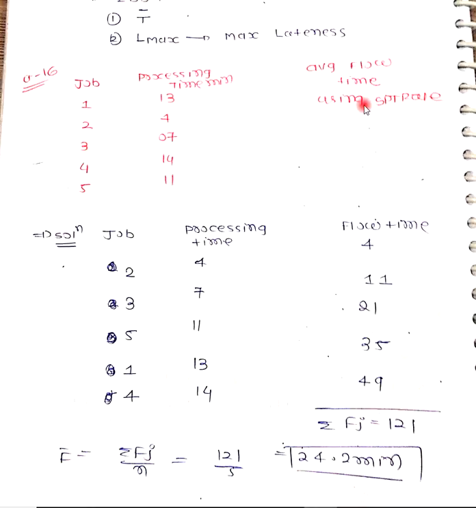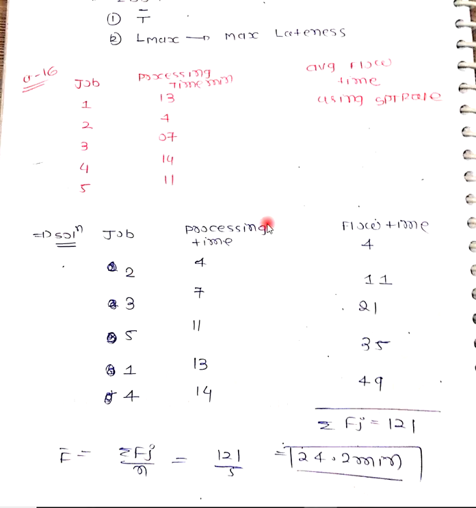So what is the average flow time using SPT rule? It means first of all you have to look at what the job sequence is by using the SPT rule. So for the use of SPT rule, you have to give the job sequence. First job is the least processing time, that is 4. Second processing time, that is 7. Third 11, 13, 14. So your job sequence will be 2, 3, 5, 1, 4.